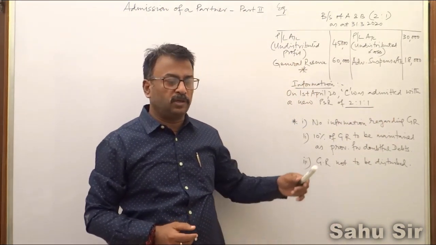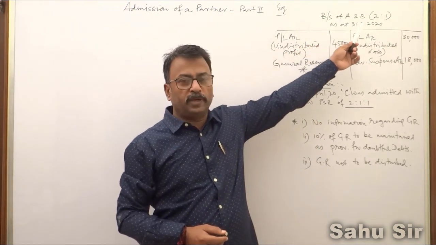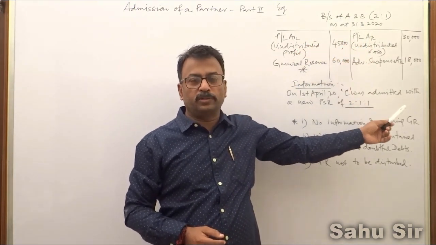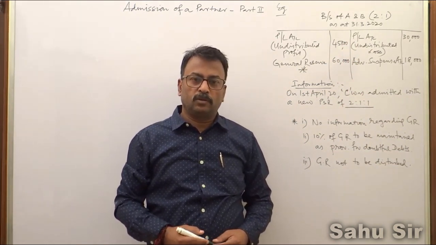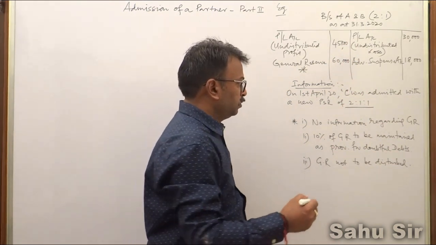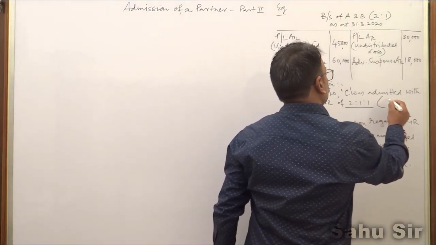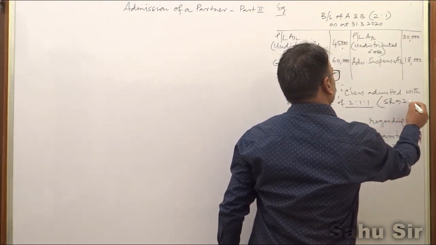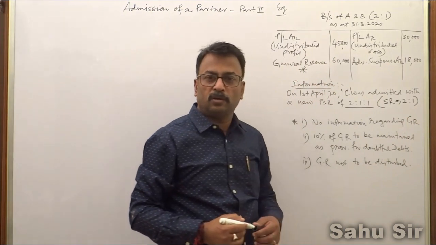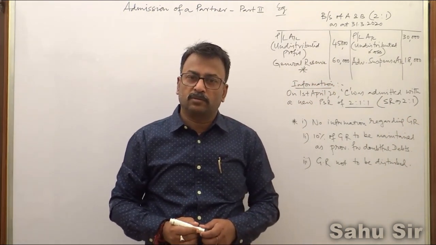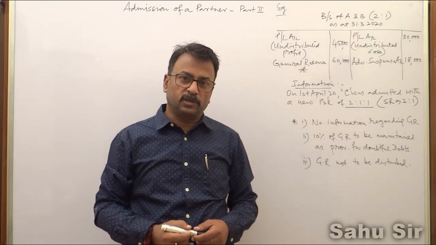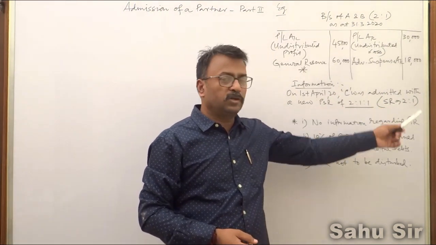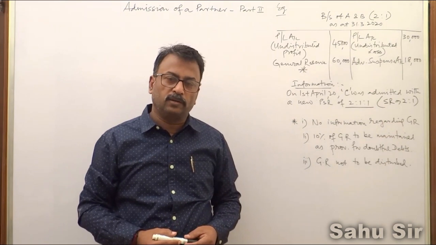So if you see in this, old PSR and new PSR both are given. If you calculate the sacrificing ratio, it will be 2:1. How will you get it? Old PSR minus new PSR, and the sacrificing ratio will be 2:1.